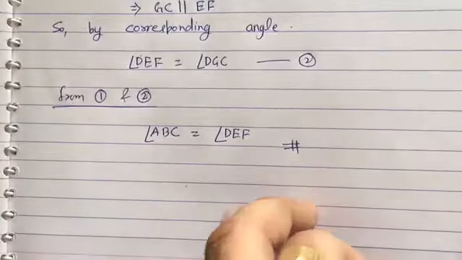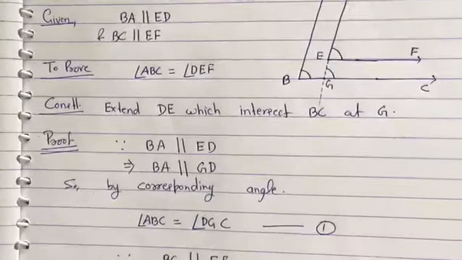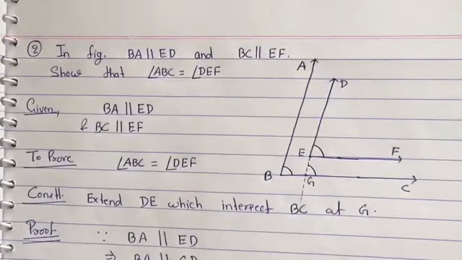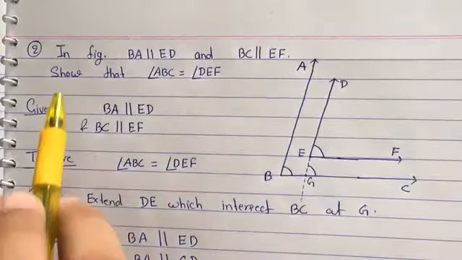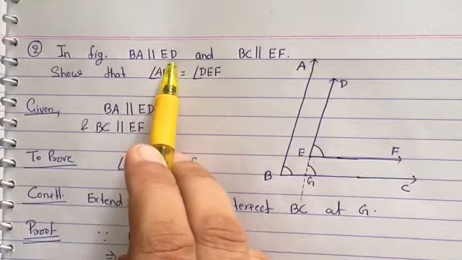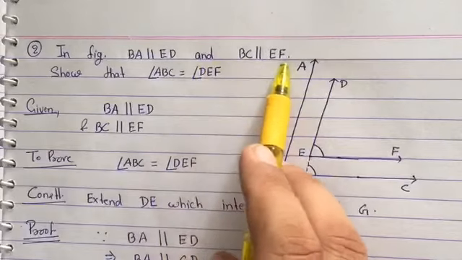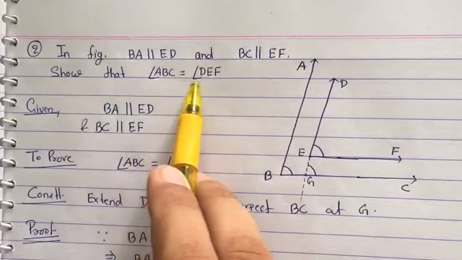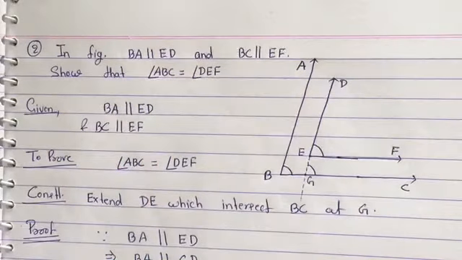Now we are going to discuss the next question from your NCERT exemplar book. Next question is what? In the figure, BA is parallel to ED, BC is parallel to EF, and we have to show that angle ABC is equal to angle DEF. This is a very good question, because in this question the requirement of construction